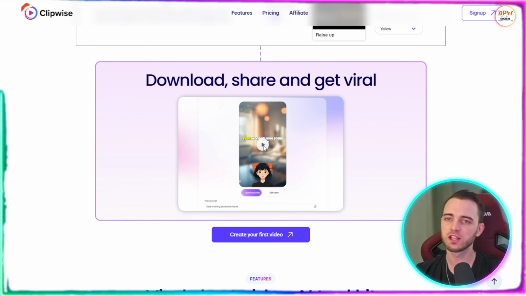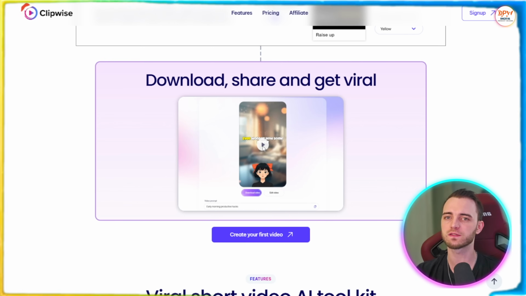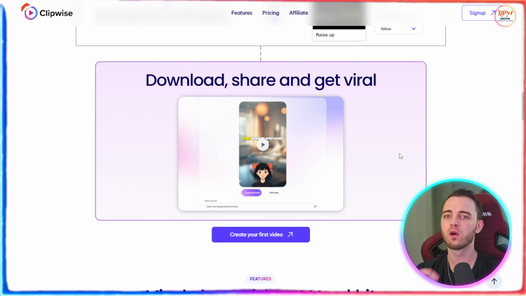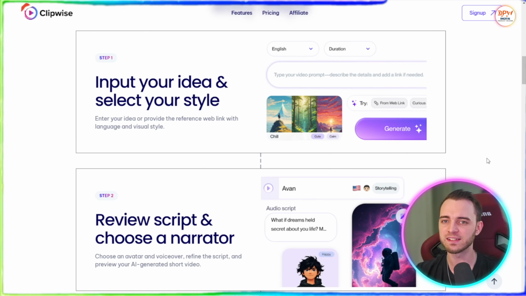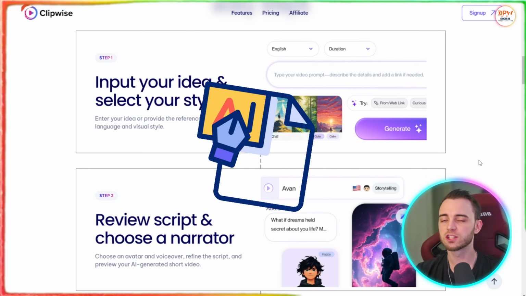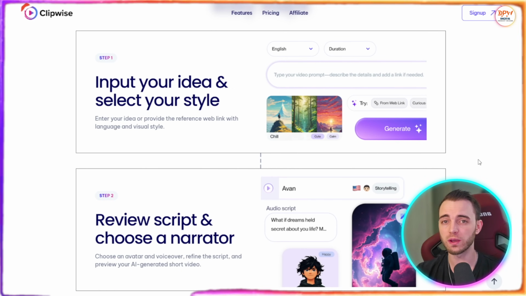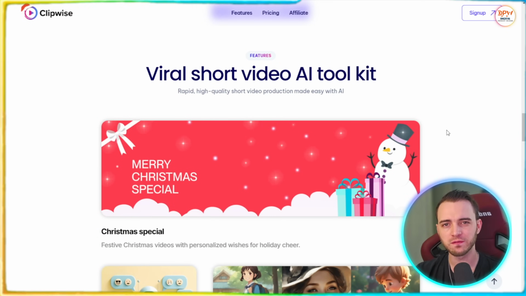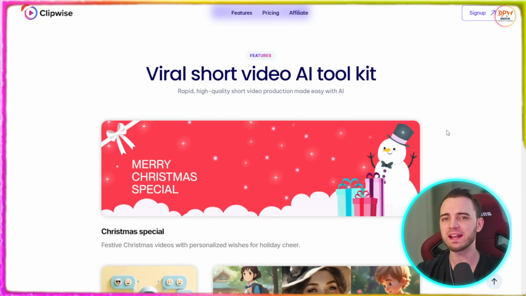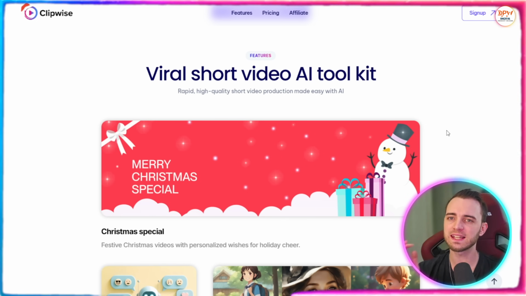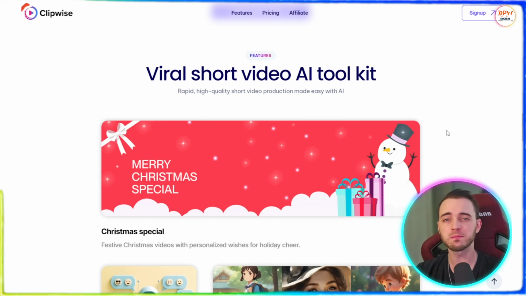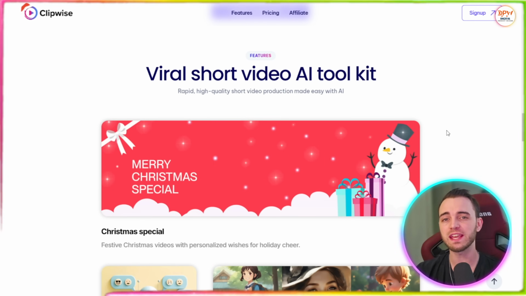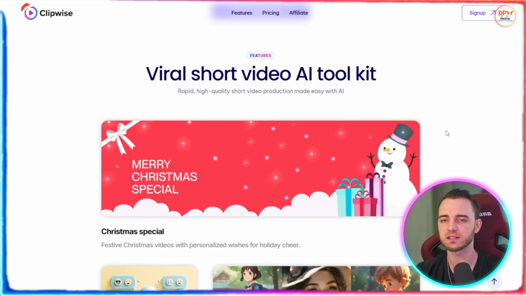You just download, you then share it on your business profiles for your social media, and then you are good to go with a potentially viral video with an avatar that's presenting it and with AI generated voice, so you don't even need to hire anyone for the voiceovers. When we're talking about a viral video, this could be anywhere from 5,000 views up to 100,000 views depending on the niche that you are in. Obviously, the view count in your niche could be smaller, but it's going to be higher converting because not many people are doing this right now, and it's one of the highest converting ways to get clients for your business.